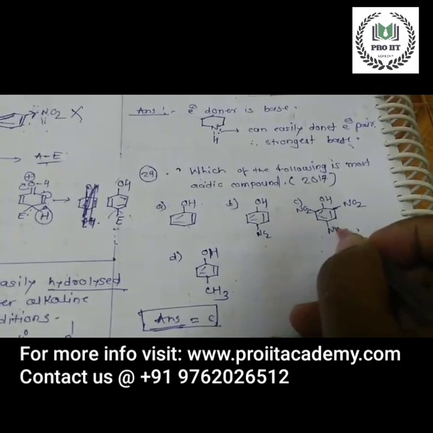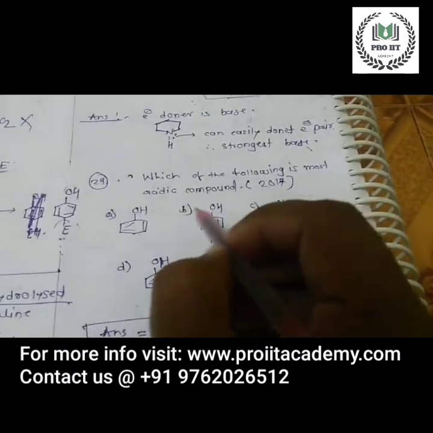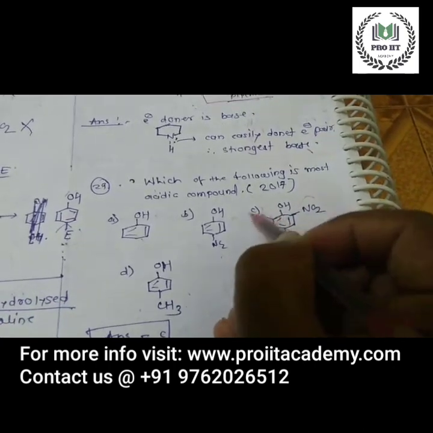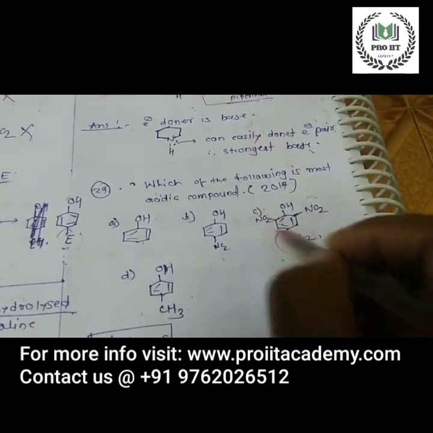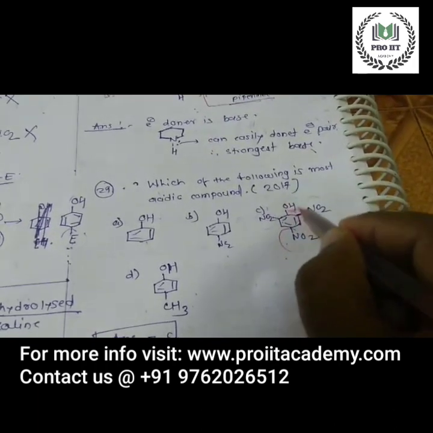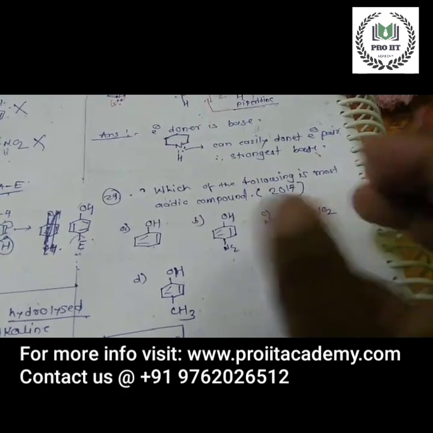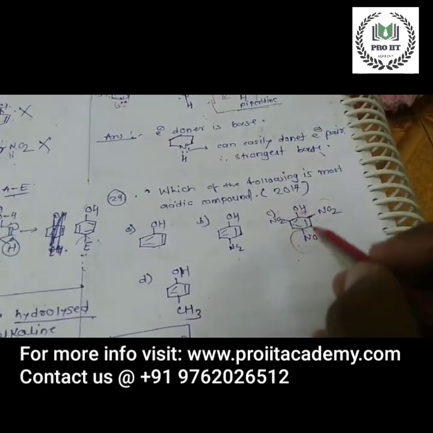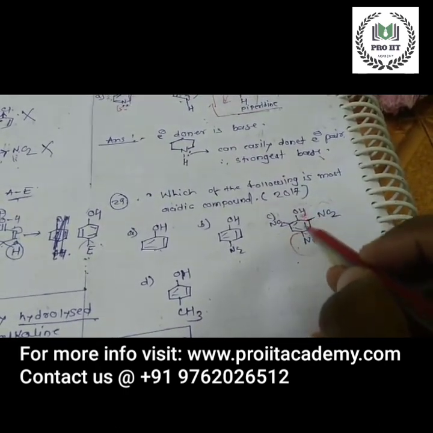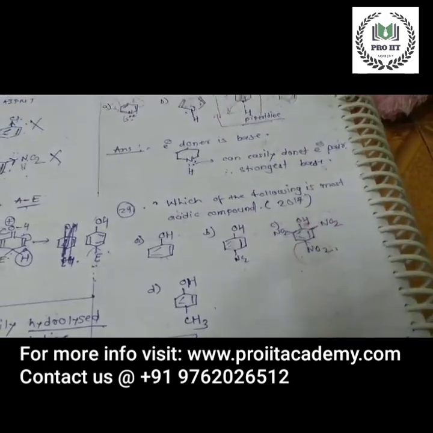Look here, there are 3 nitro groups: 1, 2 and 3. Due to these 3 nitro groups, removal of the hydrogen or proton is easily possible, because they pull the electron density, so the proton is very easily available.